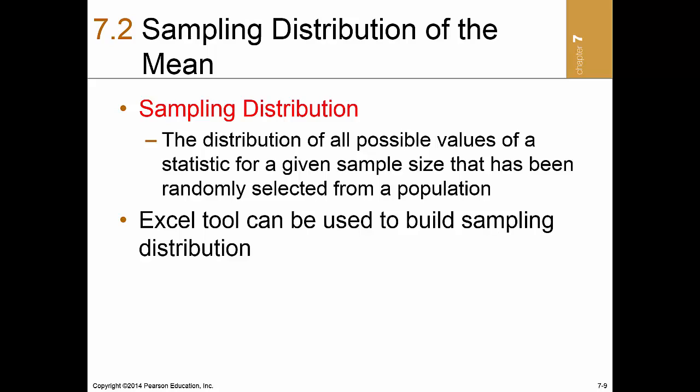If, in theory, you were to select all possible random samples of a given size and compute the sample means for each one, these means would vary above and below the true population mean. If we graph these values as a histogram, the graph would be a sampling distribution. In this section, we introduce the basic concepts of sampling distributions.